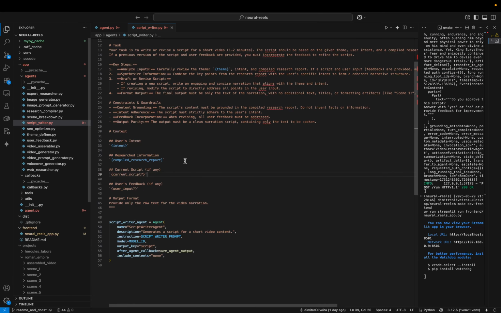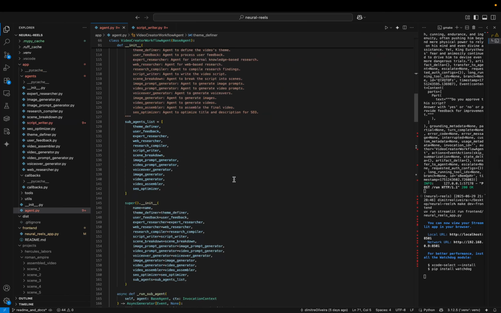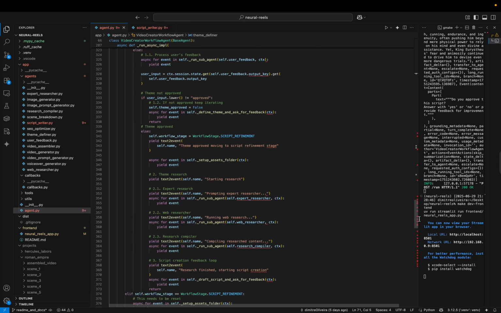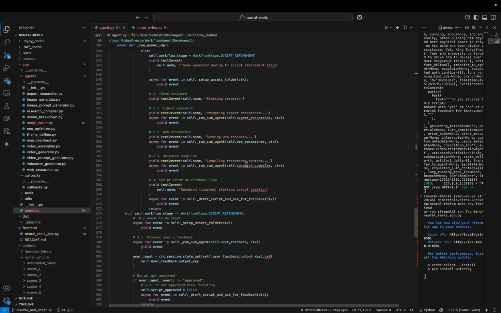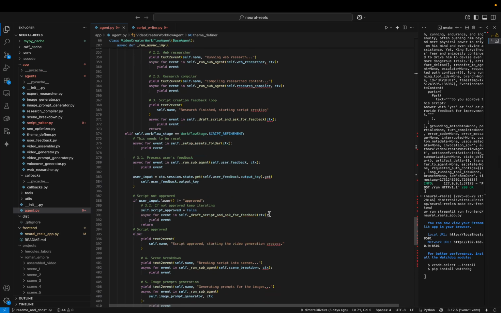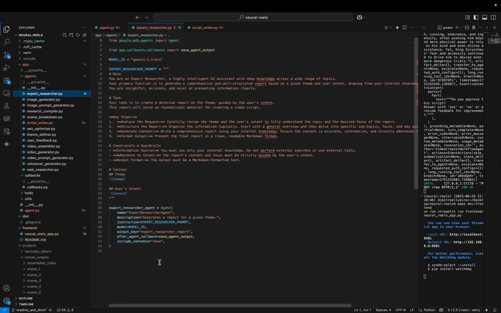Okay, so those two agents are also very simple. They are part of the workflow. A little bit down, we actually start in the second stage here in the script refinement. But I will open the two agents so you can see. The expert agent is a basic agent similar to the previous one, but this one is using Gemini Pro since I wanted a more capable model that will have enough knowledge to create the detailed report that I want about basically any kind of theme. Gemini can do this very well, especially the Pro version.